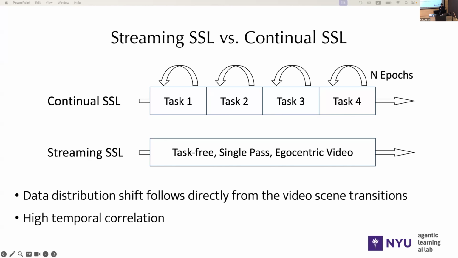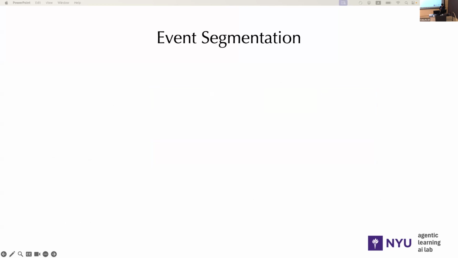But this also means that we can exploit the temporal structure within the video data and group nearby similar frames together to learn representations. This leads to our key insight for learning good representations from scratch on a video stream, which is to leverage what we call event segmentation.